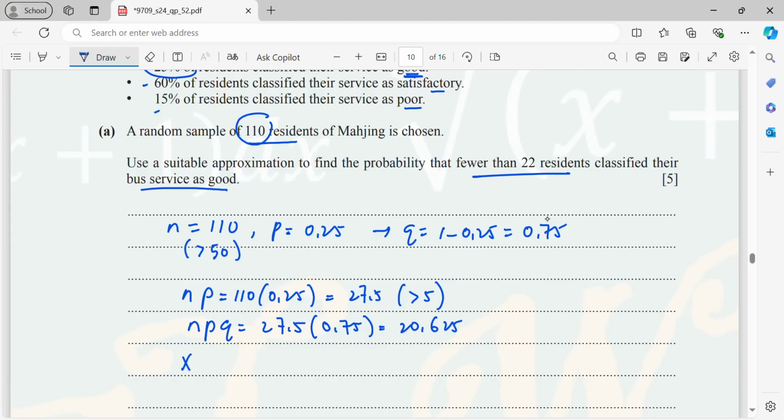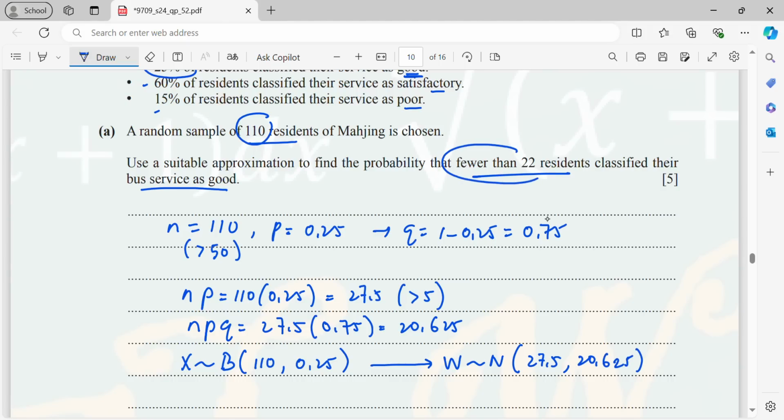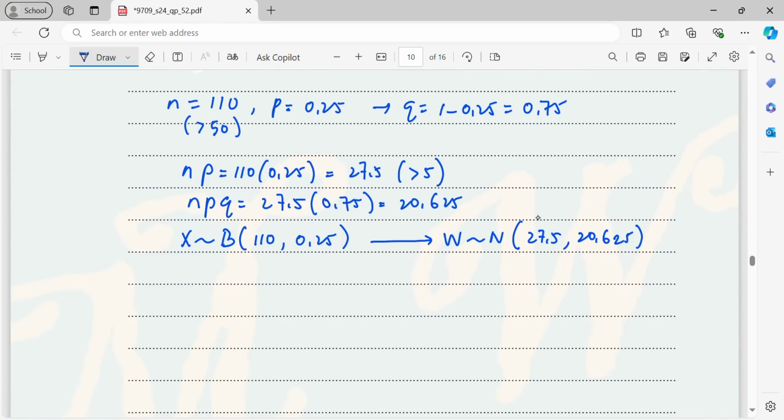And now here I will write X, initially binomially distributed with n 110, p is 0.25. Now it has been approximated to a normal distribution. The mean is 27.5 and the variance is 20.625. Okay, now fewer than 22 residents. So now P(X less than 22).